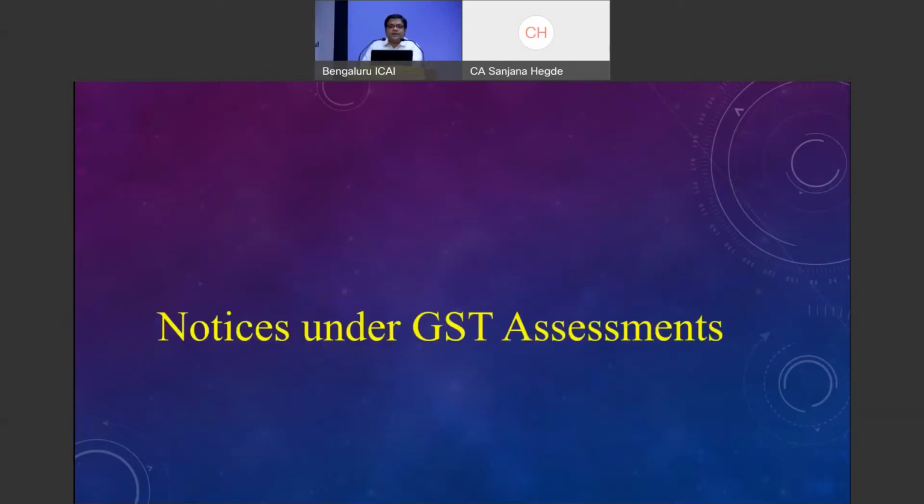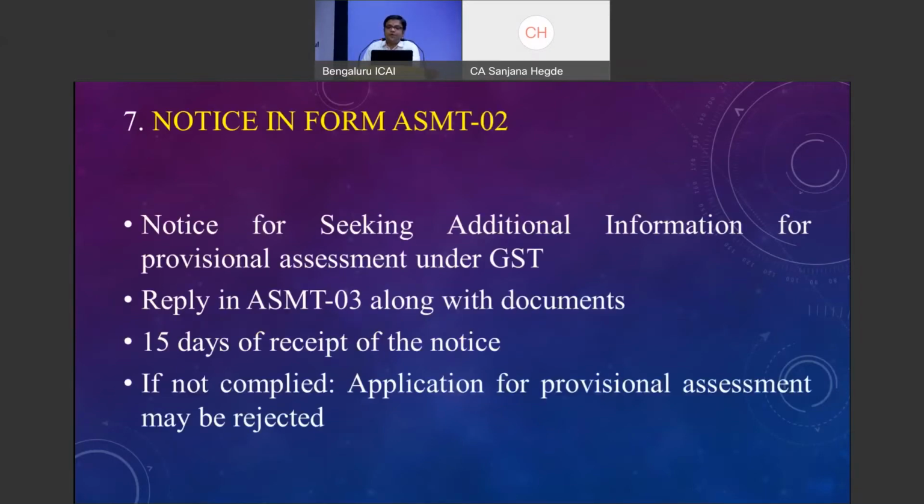A few notices under GST assessments. ASMT 02. This particular notice is being issued whenever you are opting for provisional assessment. In my limited experience, I have not seen provisional assessments being applied, except 1% or 2% in the erstwhile central excise or service tax regime, because more than the advantages, the disadvantages are more.